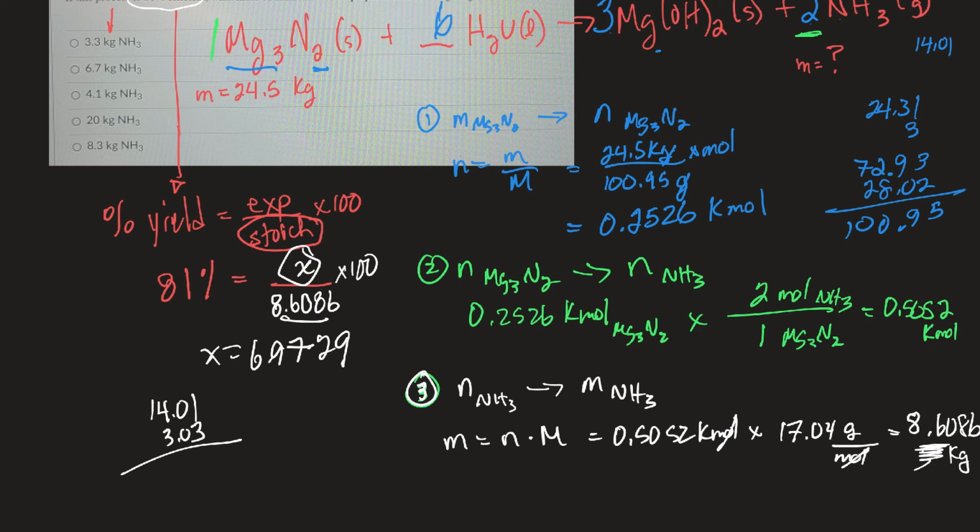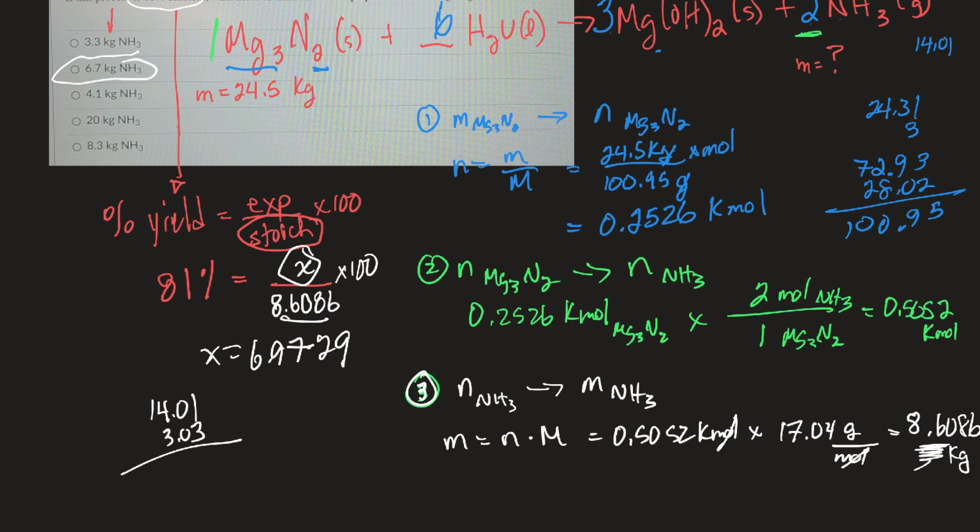Looks like they want 2 sig figs, so I'm looking at their answers up there. Did I write that right? Yeah. And I'm not seeing one that's close to mine. This one's probably closest, 6.7. Maybe I got the molar mass of something messed up.